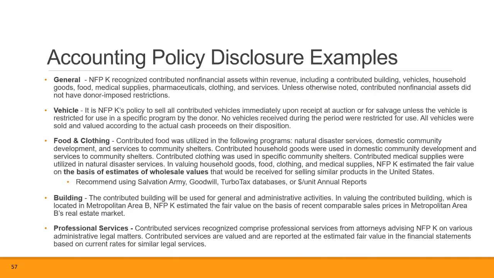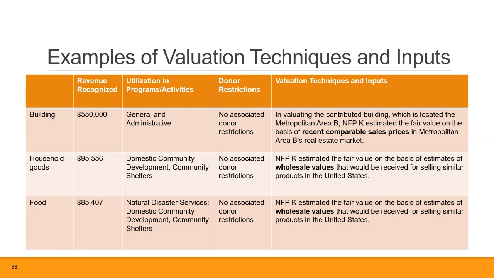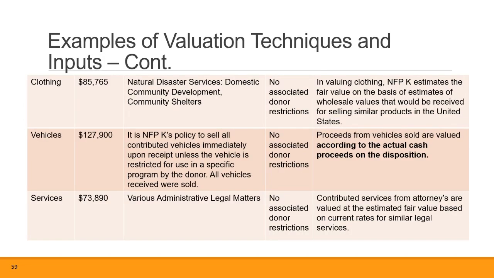And then here is the qualitative accounting policy examples that we can provide you with, some examples that we've seen, how to come up with the value of food and clothing. There's lots of different techniques and ways. Same with the building and the vehicle. The key here with this guideline, this ASU, is to document your accounting policy surrounding it and if there are any donor imposed restrictions. So here's some information on that and how that would look for your financial statements. But that's the big nonprofit update that would impact all the calendar year end nonprofits this time period.